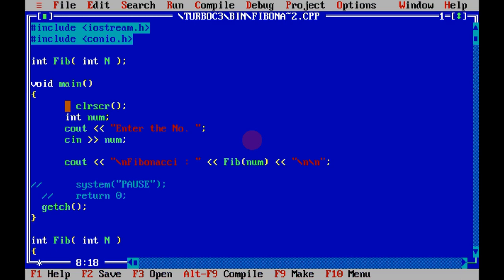Enter any number, 5. So this will return that the Fibonacci of 5 is 5, meaning the fifth Fibonacci number is 5. So again, control F9. The sixth Fibonacci number is 8. The fifth Fibonacci number is 5, and the sixth Fibonacci number is 8. So what will be the seventh Fibonacci number? That will be equal to 8 plus 5, that will be equal to 13. So let's see, control F9, the seventh Fibonacci number is 13.